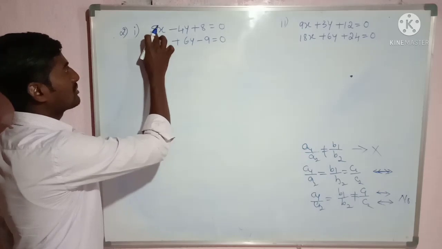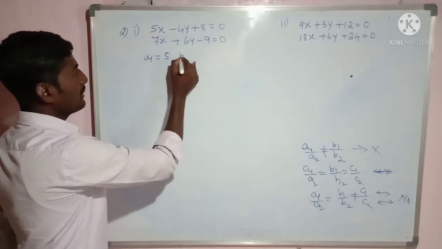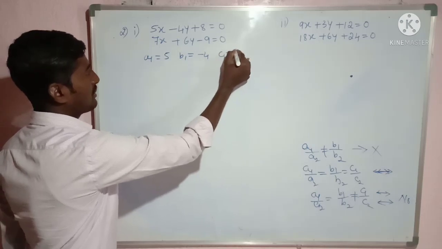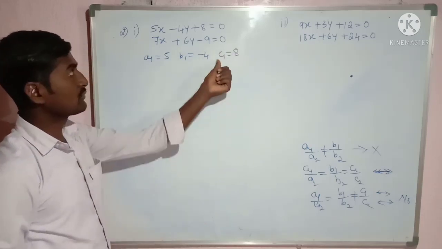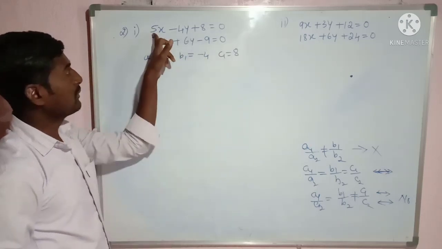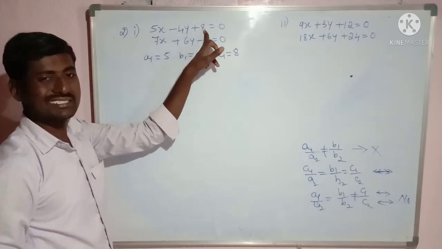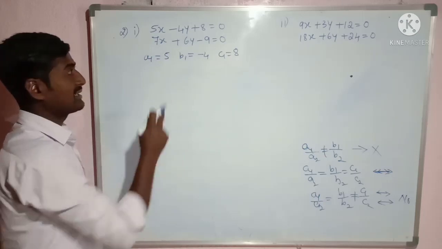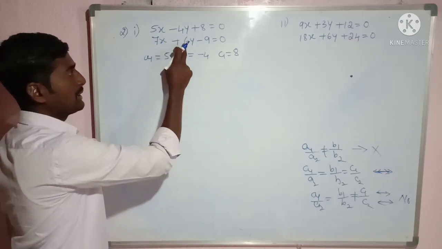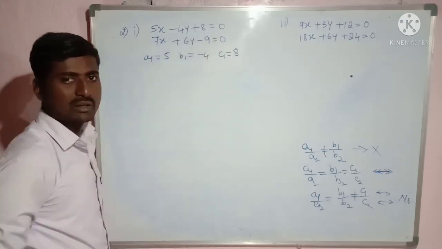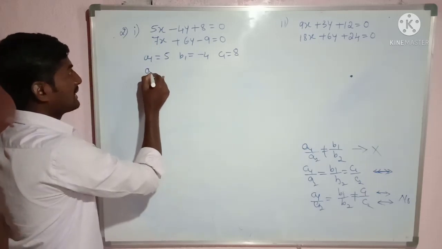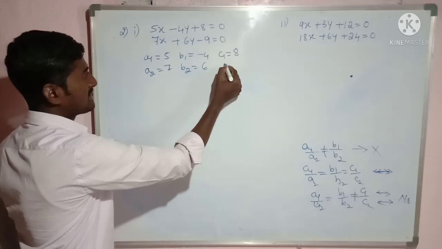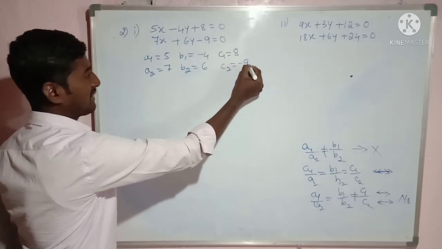Here a1 value is how much? 5. b1 value is how much? It is -4. c1 value is how much? 8. This is from the first equation, a1x plus b1y plus c1 is equal to 0. Then for the second equation I will take a2x plus b2y plus c2 is equal to 0. From that a2 is 7, b2 is 6, c2 is -9, not +9.